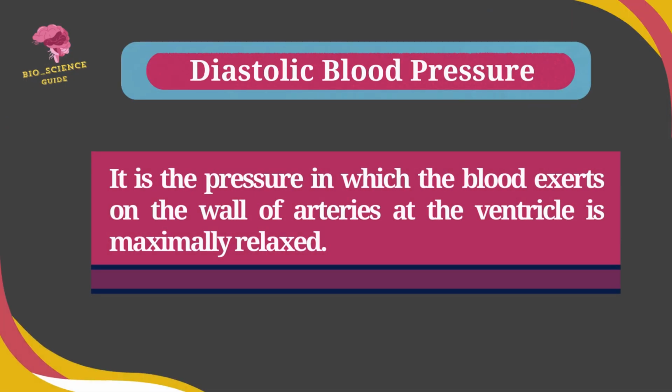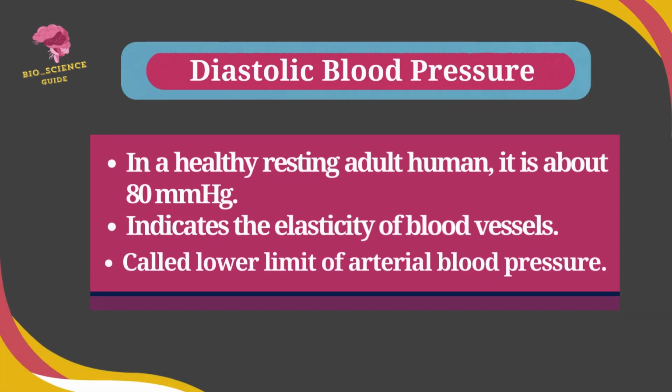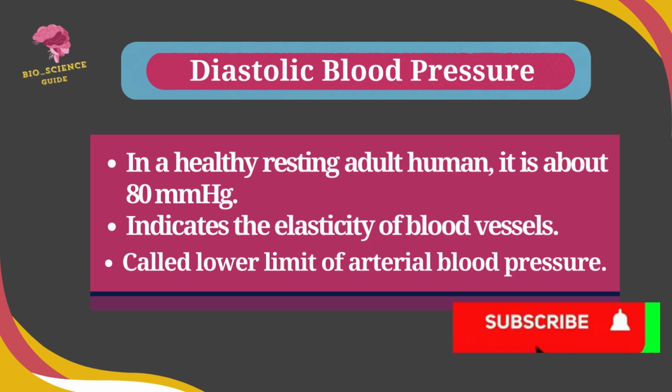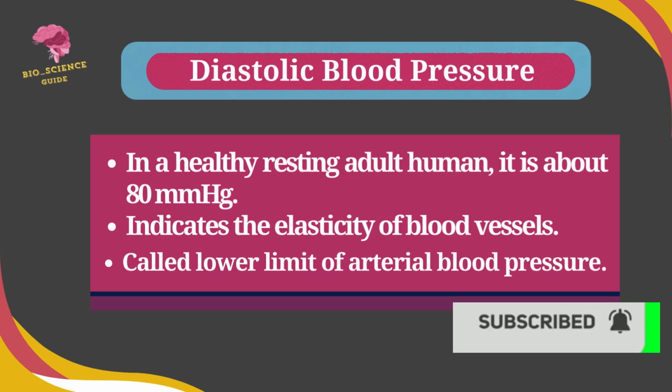In diastolic blood pressure, the blood exerts pressure on the walls of arteries when the ventricle is maximally relaxed. In a healthy resting adult, the diastolic blood pressure is about 80 mmHg, and it indicates the elasticity of blood vessels. It is also called the lower limit of arterial blood pressure.